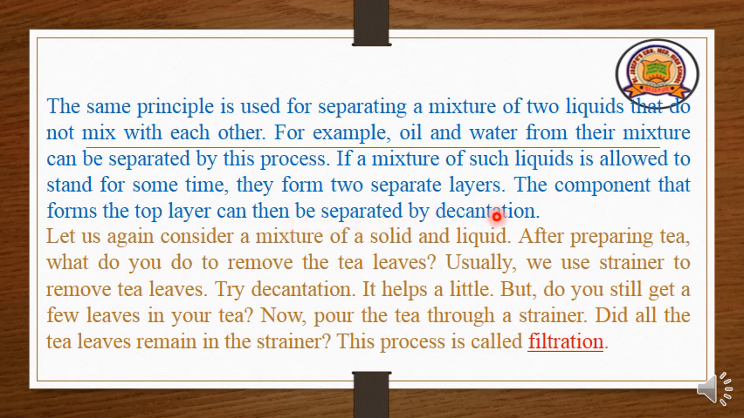For example, take a glass of water and add a little oil, about a quarter of it, and stir it continuously for 2 minutes. Then stop stirring, keep the glass aside, and leave it for 5 to 10 minutes. What happens? The oil comes up, right? They form two different layers. Then the oil can be taken separately. The top layer can be separated by the method called decantation.